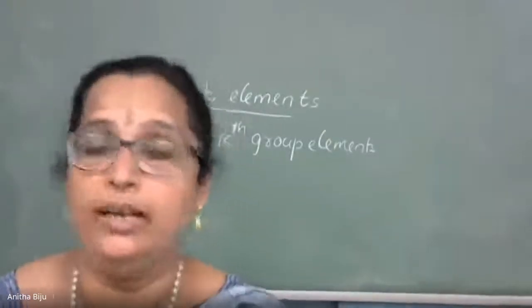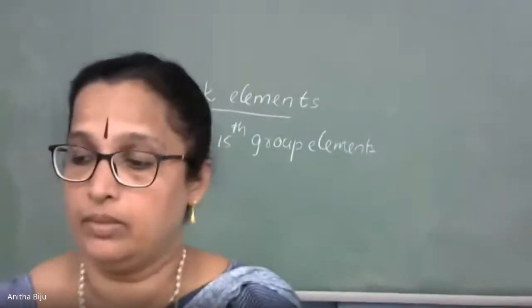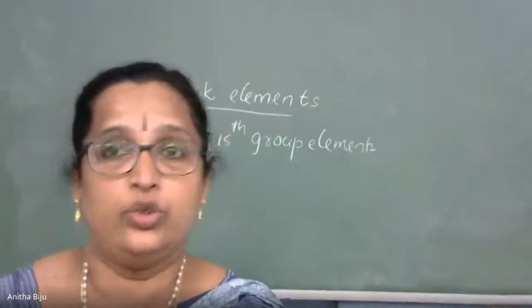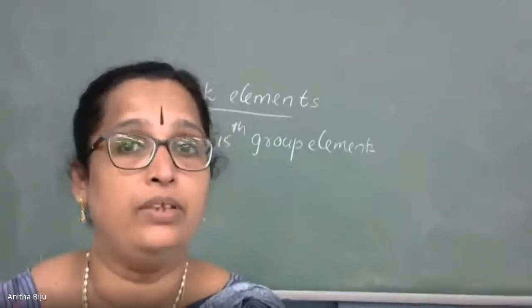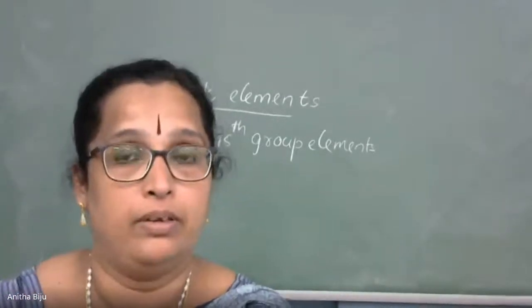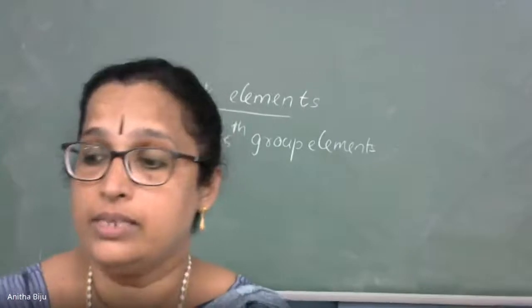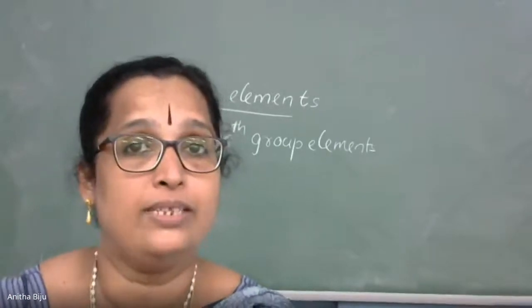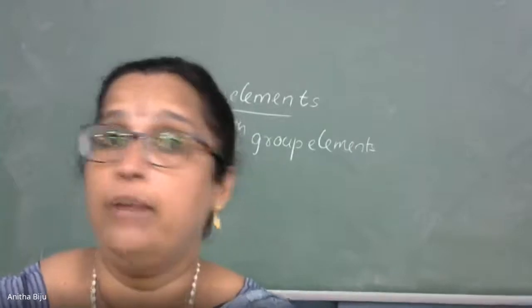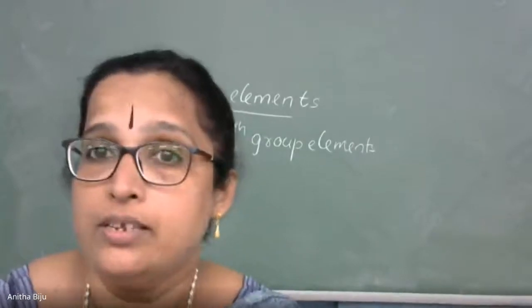First segment is method of preparation. We will discuss 3 methods of preparation, all of different types. Industrial method, laboratory preparation, and preparation of ultra pure element. Let us discuss one by one.